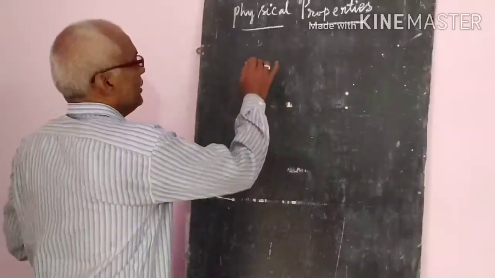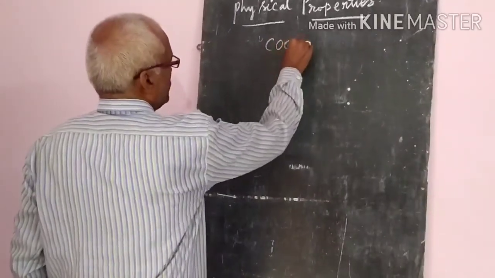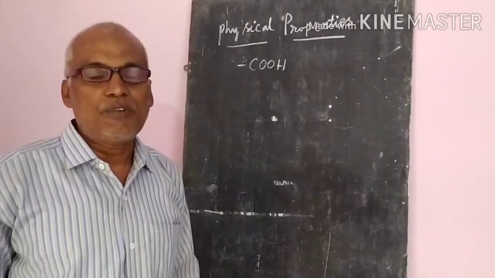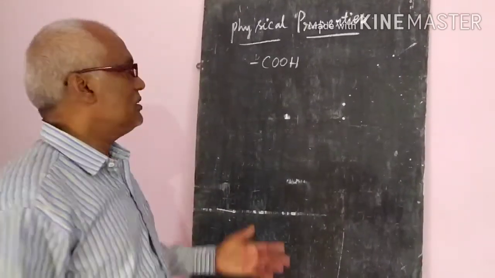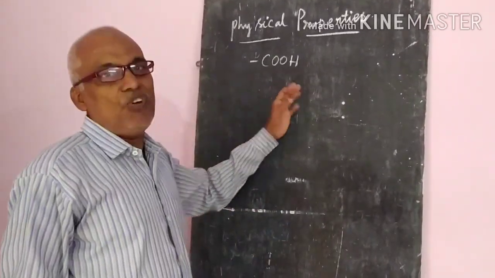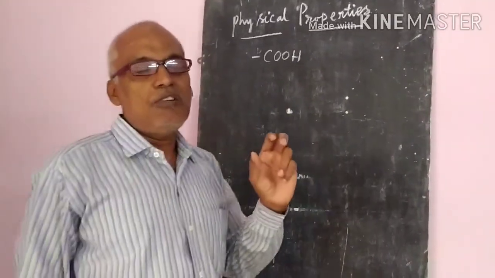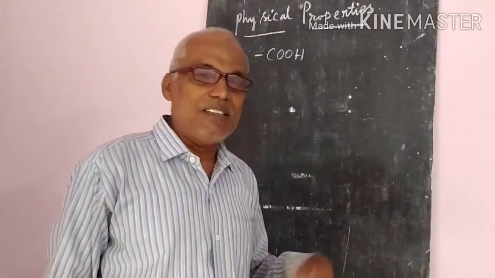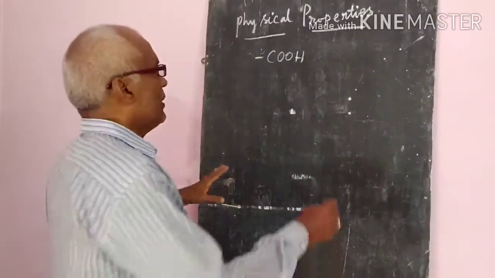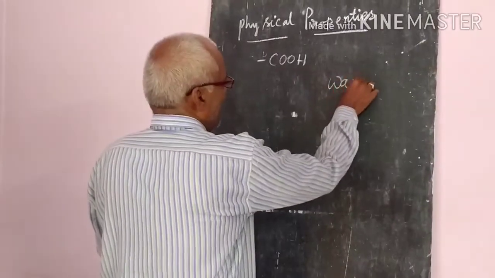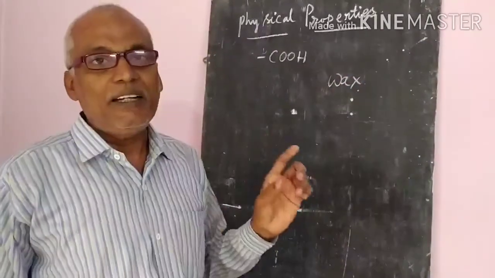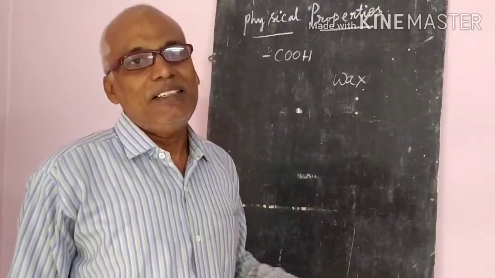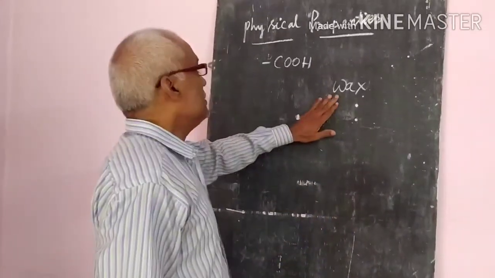First, generally, the carboxylic acids, which have the COOH group, up to 9 carbon atoms, all have a pungent odor, that is, a very strong smell. But as the number of carbon atoms increases, what will happen? They become waxy-like solids, and they become odorless, that is, the smell will disappear.